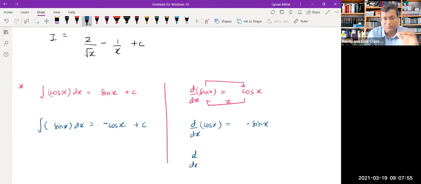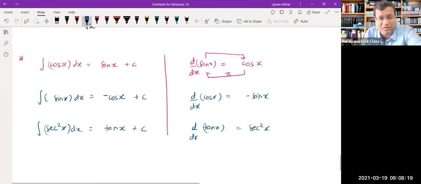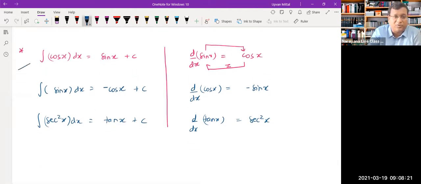Although in physics, mostly these two will be sufficient for initial questions at least, but still I'll write down a few more. You know that the derivative of tan x is equal to sec square x. So here you can write a formula like integral of sec square x dx is equal to tan x. So basically you can see that I'm just reversing all the formulae, nothing more, but these are at least the first two basic results you should be clearly aware of.